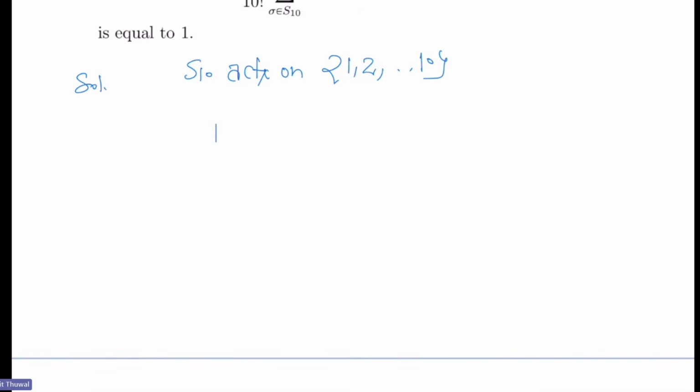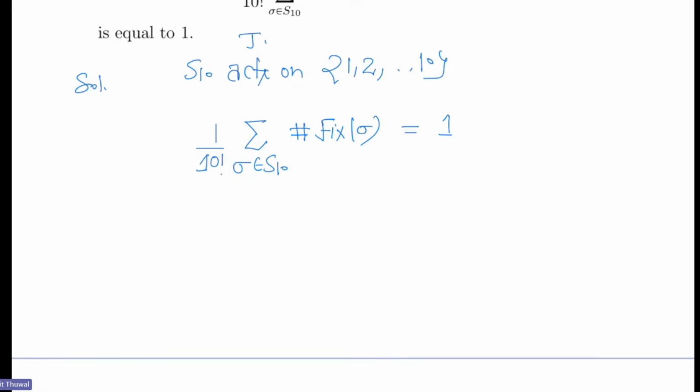So by the Burnside lemma, this is (1/|G|) times the sum over sigma in S10 of the cardinality of Fix(sigma), which equals the number of orbits, because there is only one orbit, and this is equal to 1. This is a true statement.